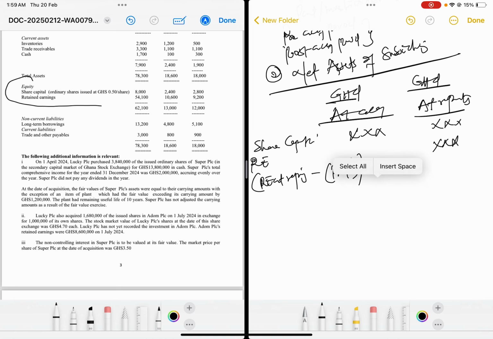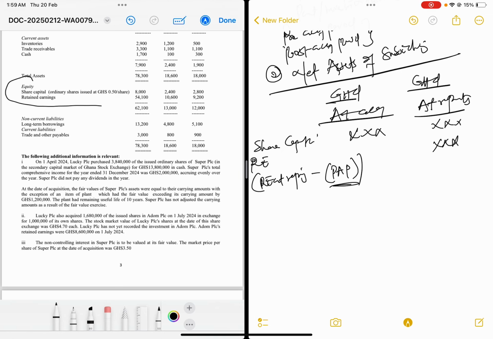So this post acquisition profit is the profit that occurred in the post acquisition period. Basically, it is gotten by multiplying by the number of months. For example, if you acquired the subsidiary on 1st July, so that it will be 6 months, it means you acquired it 6 months into the year. So you are left with 6 months to the end of the year, so the post acquisition period is 6/12 months.